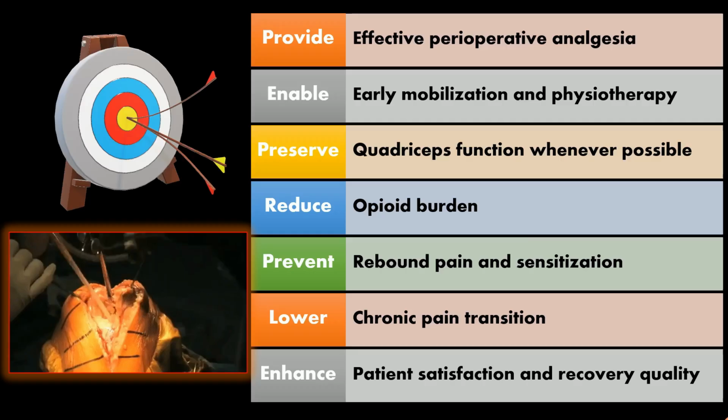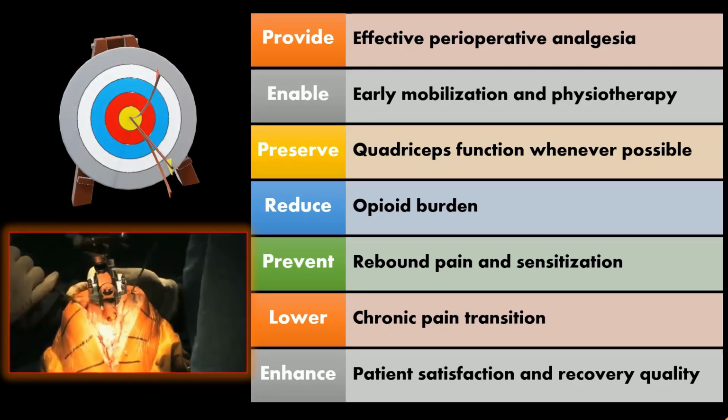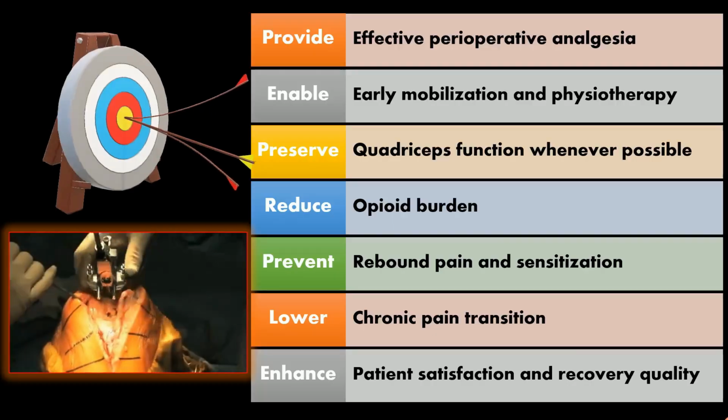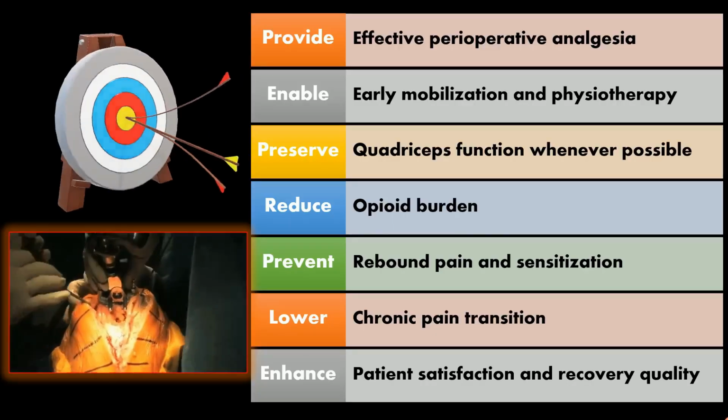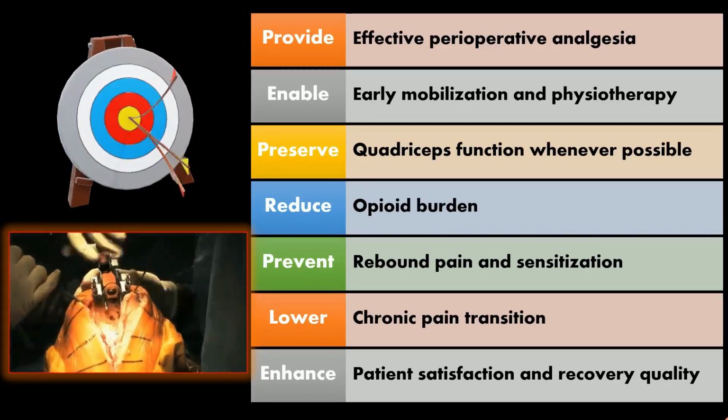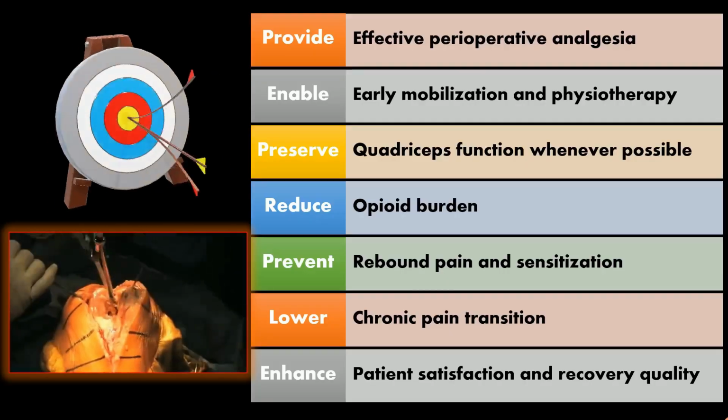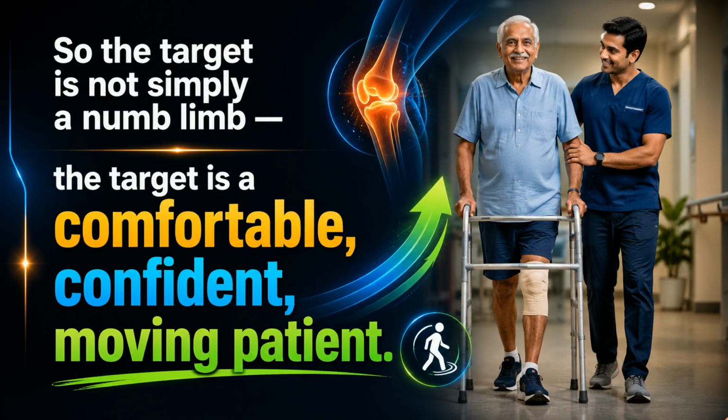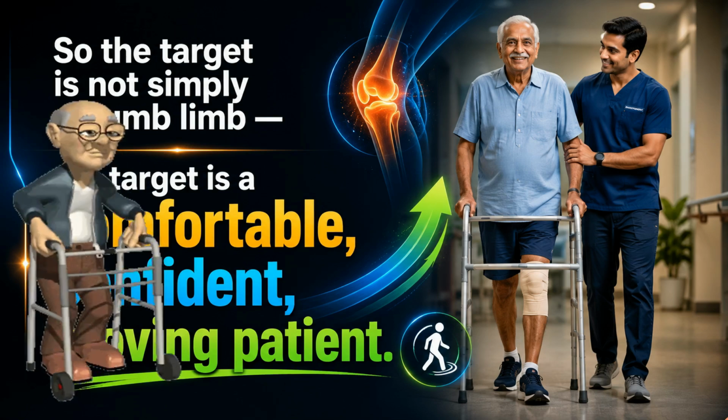In TKR, strategic RA should provide analgesia, enable mobilization, preserve quadriceps strength, reduce opioids, prevent rebound pain, and improve satisfaction. So the target is not simply a numb limb. The target is a comfortable, confident, and moving patient.